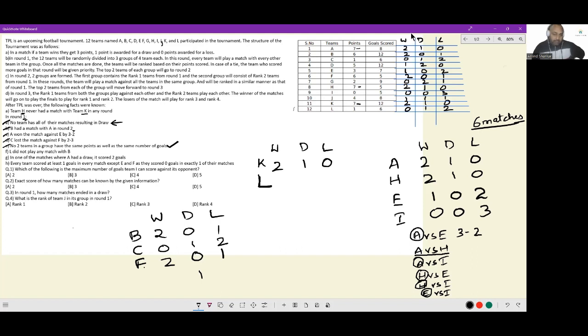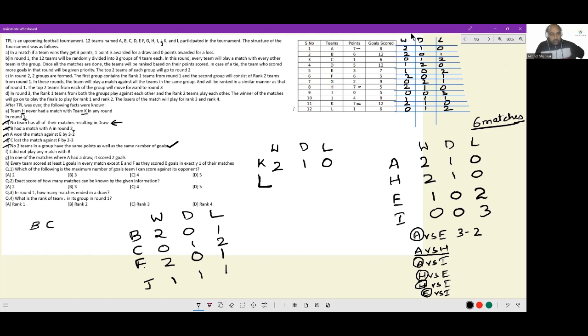Now, given that the wins and loss columns are identical right now, the increase or decrease also has to be identical. That can only happen with 1 and 1. Is there a team that has 1, 1, 1? Yes, there is the team J. So J is here. Now, for these 4 teams that are identified, let's see what would have happened.